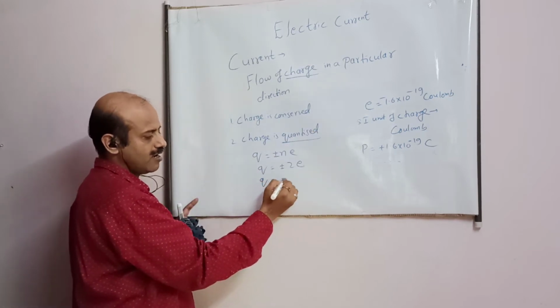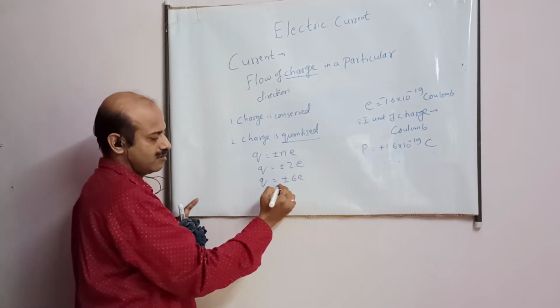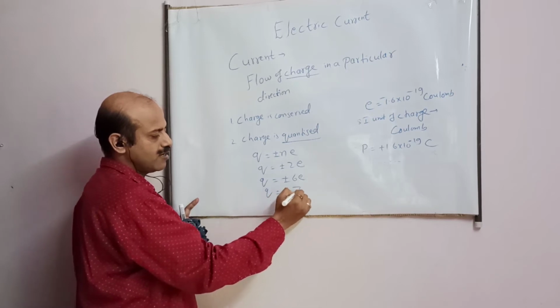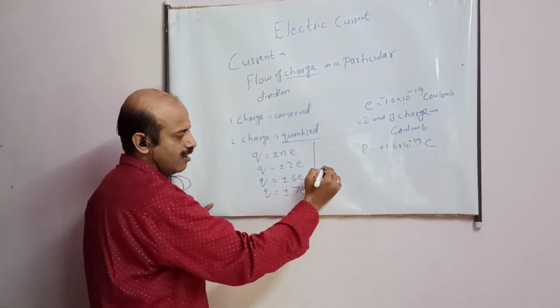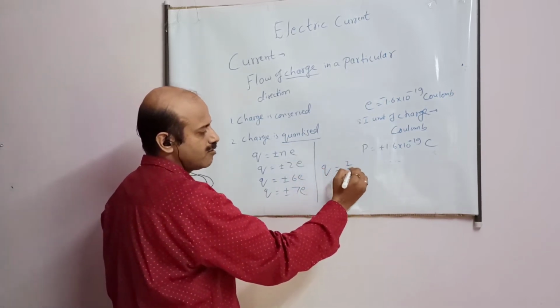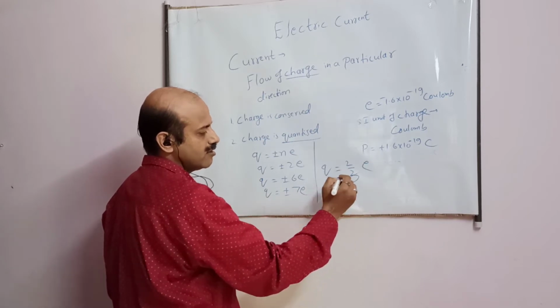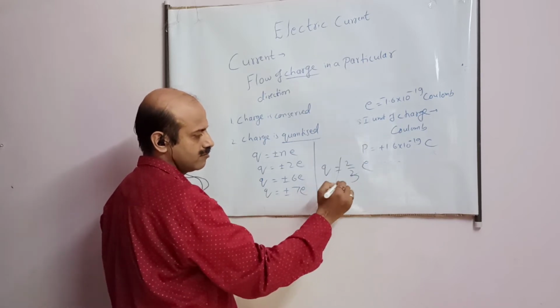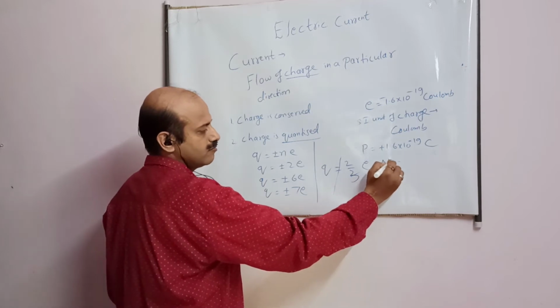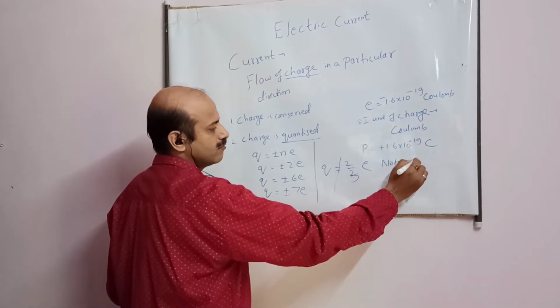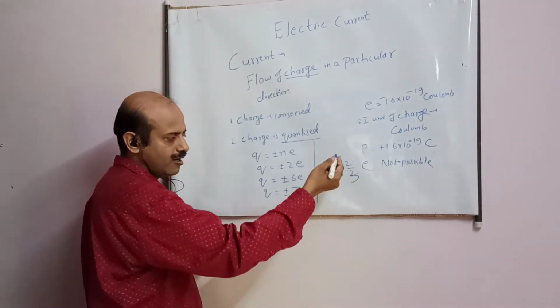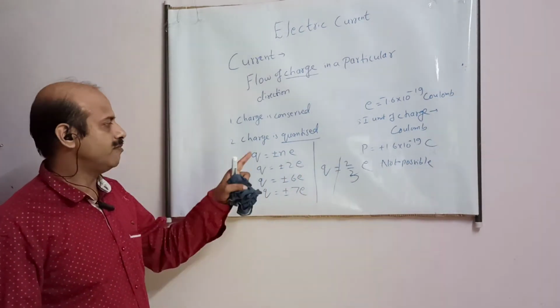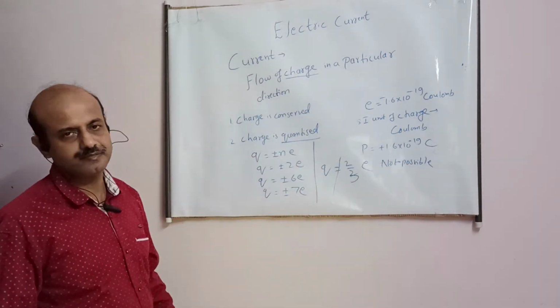I can have a charge plus minus 6e. I can have a charge plus minus 7e. But I cannot have a charge equal to 2 by 3. This is not possible, student. I cannot have charge in fractions. This is the meaning of charge is quantized.